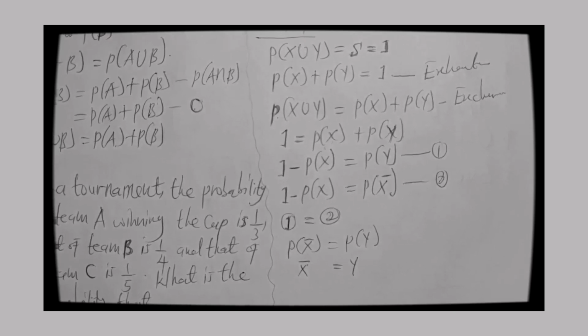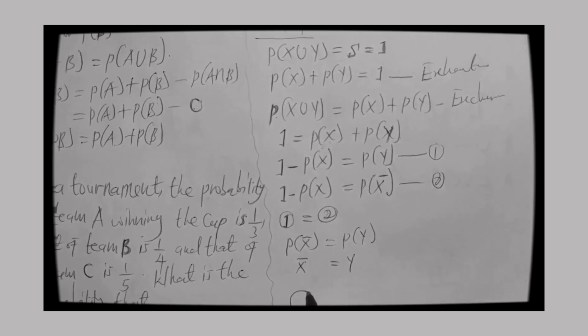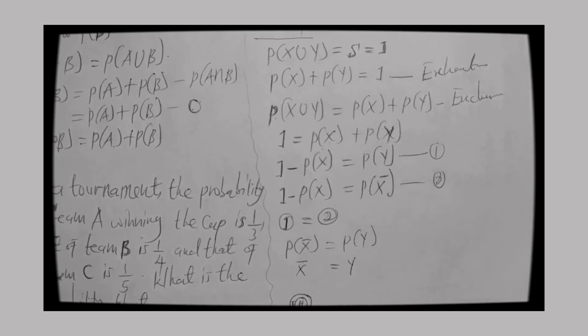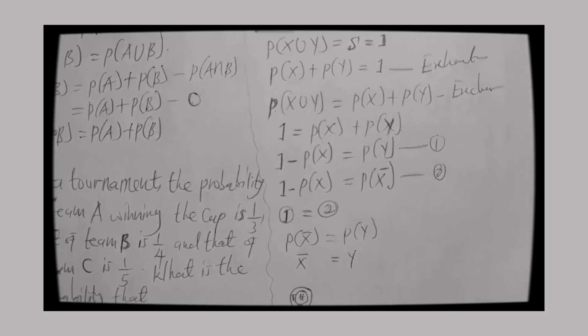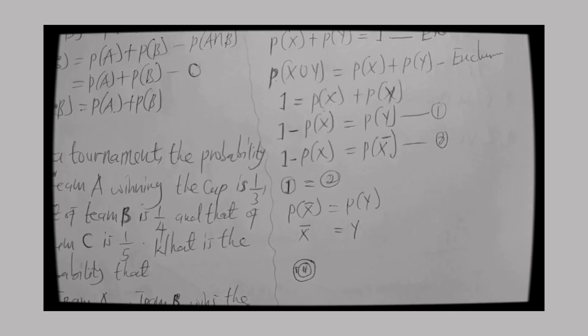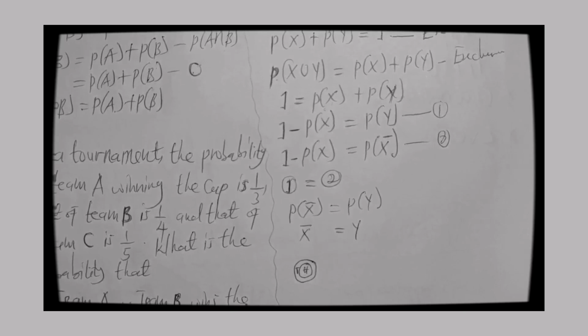So since a head or a tail cannot happen at the same time, we can say that tossing of a coin will result in an exclusive event, because when you toss a coin, either you get a head or a tail. So it can be a mutually exclusive event, because you can't get head and tail occurring at the same time. So it becomes mutually exclusive.